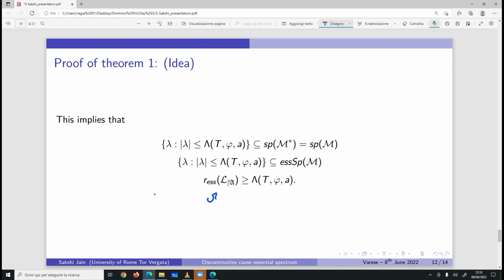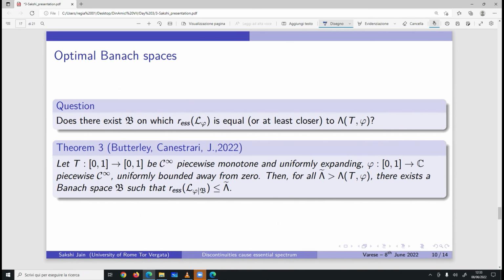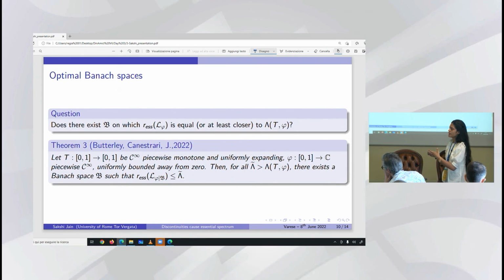Okay, and now let's revisit the other theorem here. This theorem says there exist Banach spaces through which we can realize the essential spectral radius as close to our bound as we want. So T is a C infinity piecewise monotone uniformly expanding map.